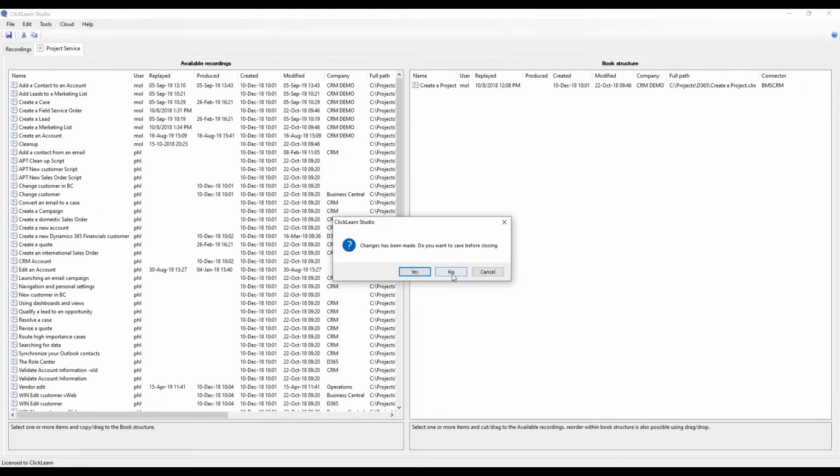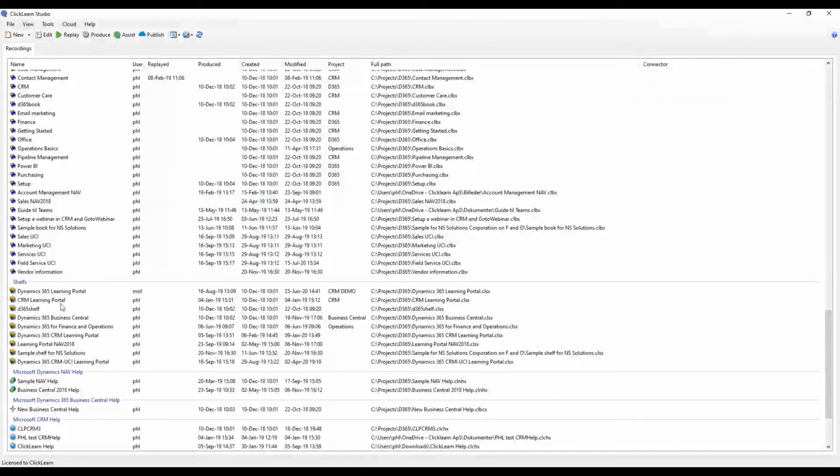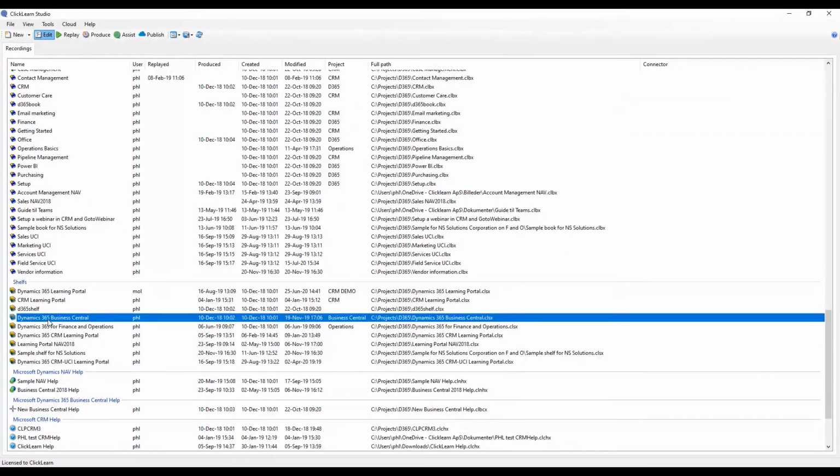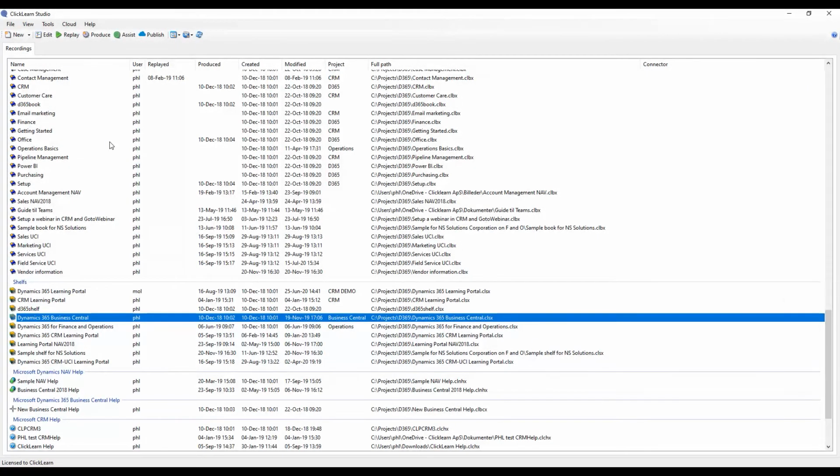I have at the same time done the same thing with a shelf. The shelf is what we call the learning portal. So I went up here on the shelf, and as you can see down here, I now have a book for Business Central, a shelf for Business Central, where I've added in the central onboarding.